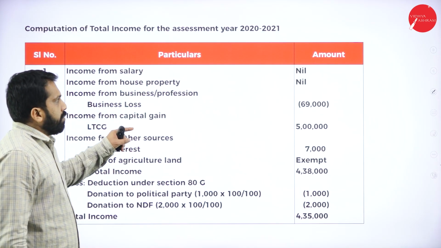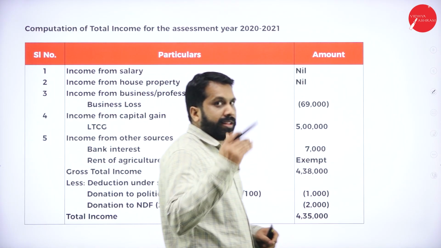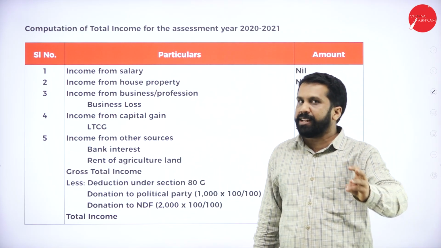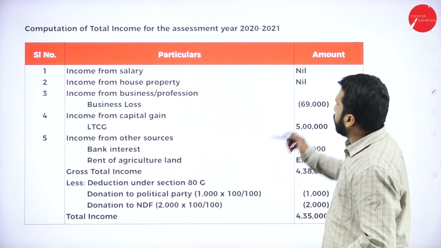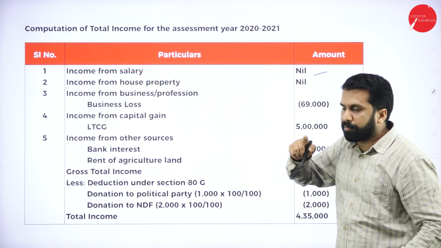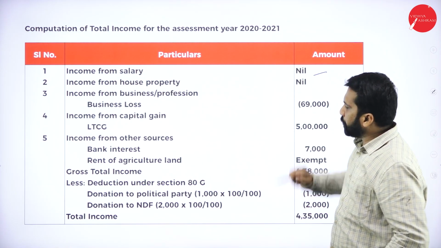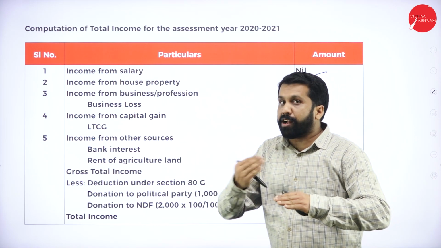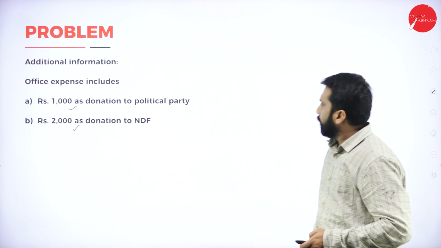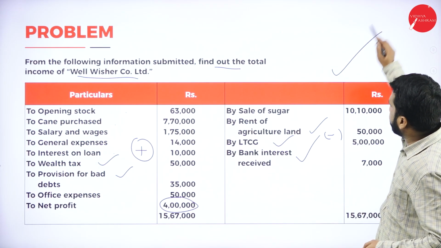Now, whatever you get, finally I have to do all the total income. Income from salary, always nil. Income from house property, in this problem, nil. All this information, where do you get? Credit side of your question. I'll show you. Everything you will get this side.